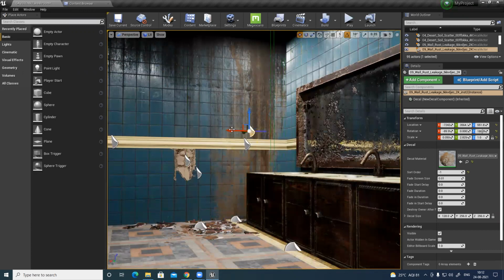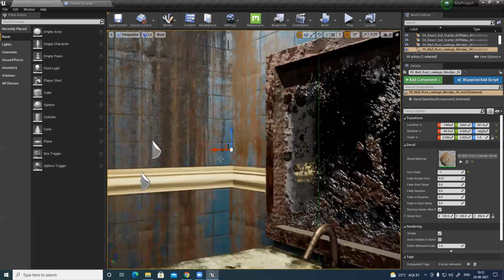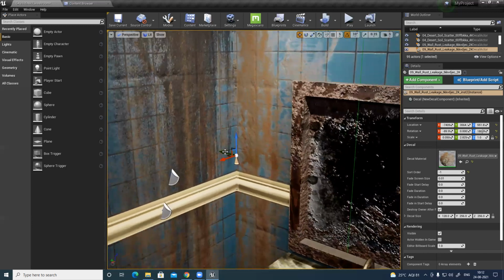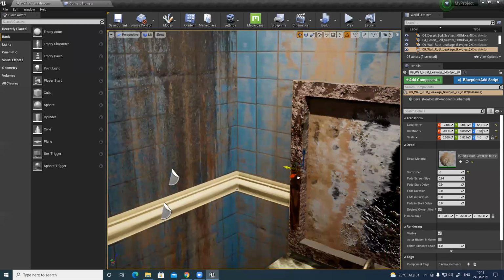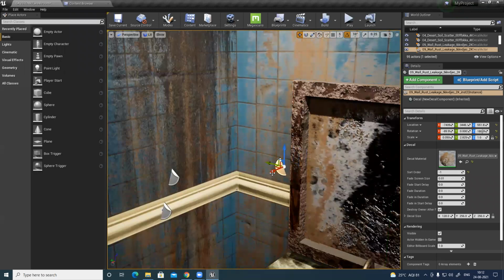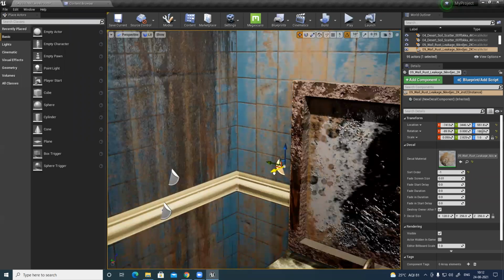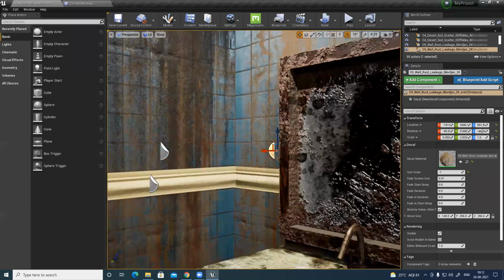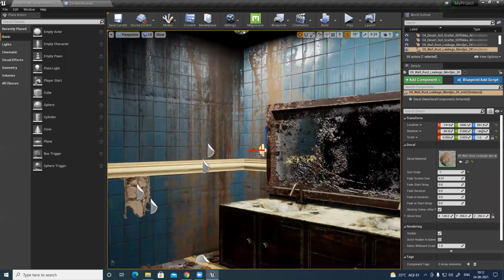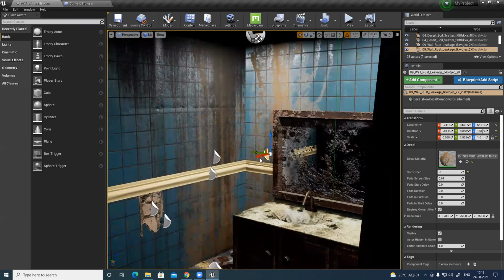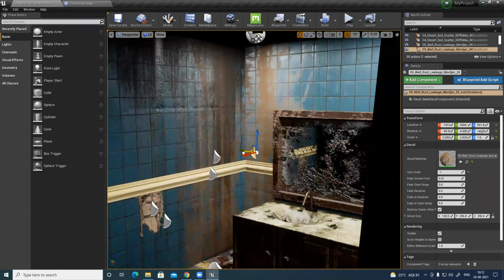Place it here. Put it slightly back. Align it nicely.